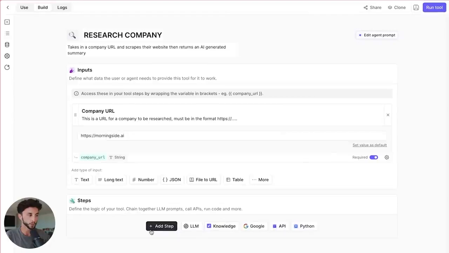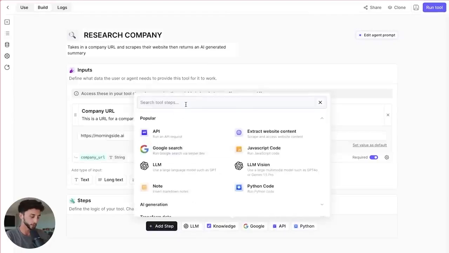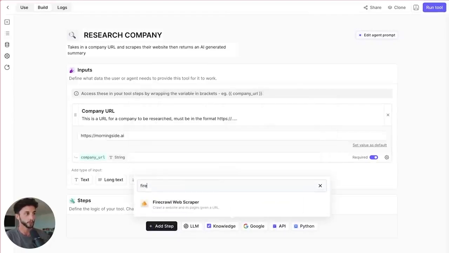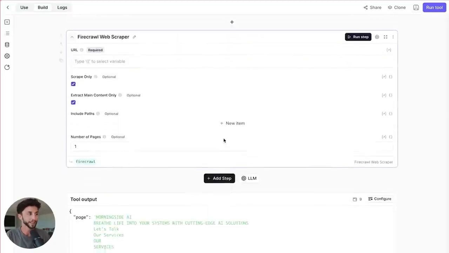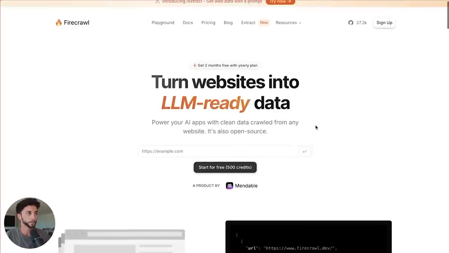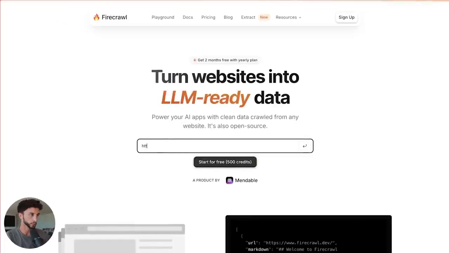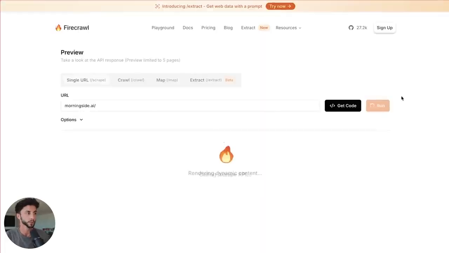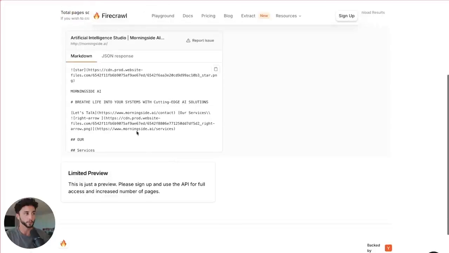You can use that step for all sorts of other things, but I really like what's called the Firecrawl web scraper. This is a cool app, firecrawl.dev. Shout out to the guys at Firecrawl. Basically, I should see if they can do morningsi.ai, and they'll do a free scrape for us here. This is just going to do the single URL, just like we got in Relevance.